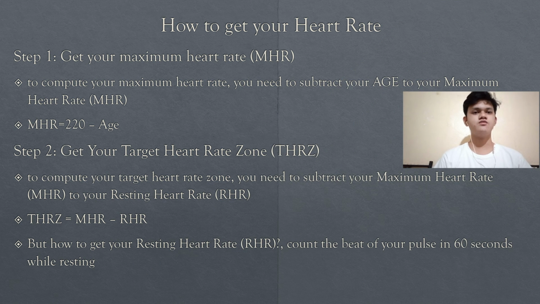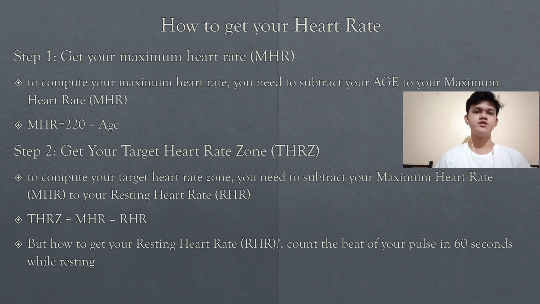In getting a heart rate, we have steps to follow. How to get your heart rate? In the first step, get your maximum heart rate or MHR. To compute your maximum heart rate, we subtract our age from 220. For example, 220 minus 20 is equal to 200.